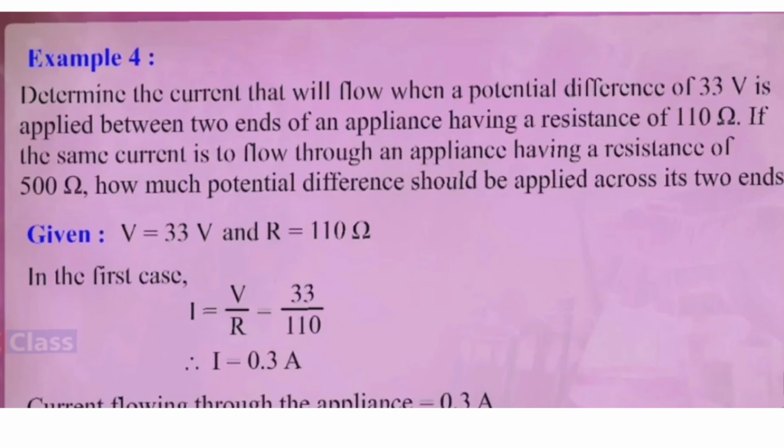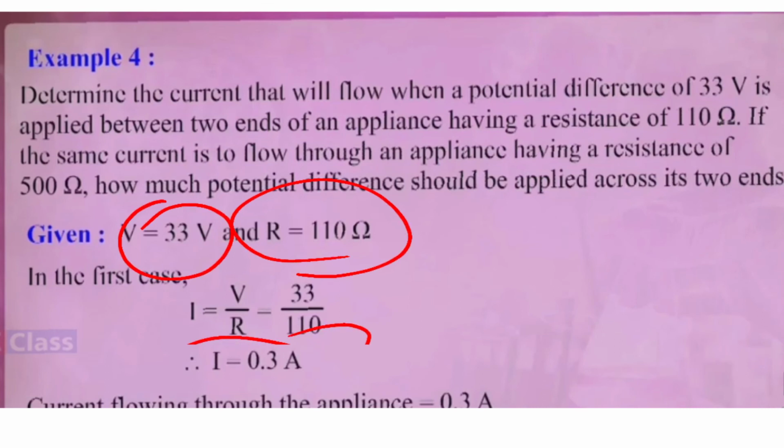So you have here 33-volt potential difference. Correct? You have resistance as 110 ohms. So let me find out the current flowing through it. So current I got as 0.3 ampere. Correct? Now just 33 upon 110 I did. Got it? So 11 threes are 33 and 3 upon 10, that means 0.3 ampere.